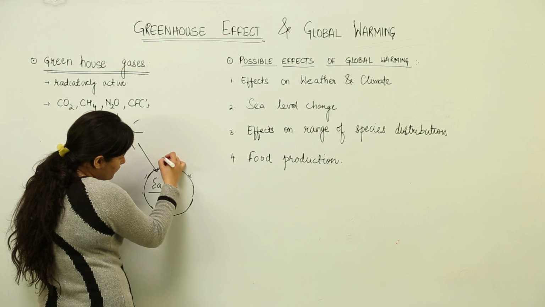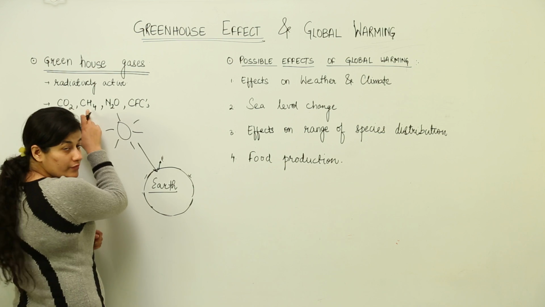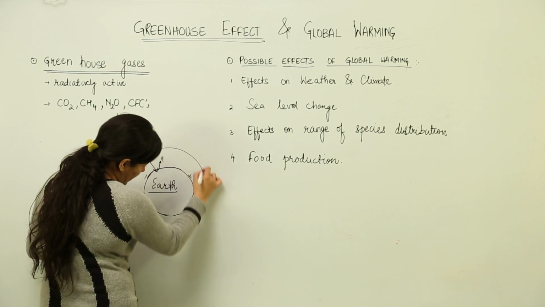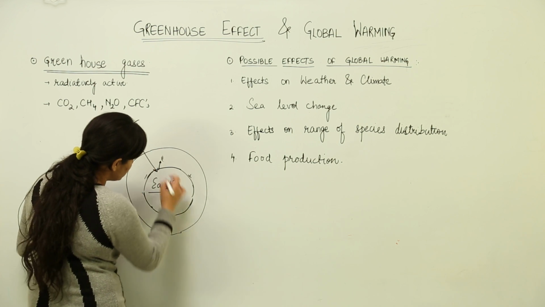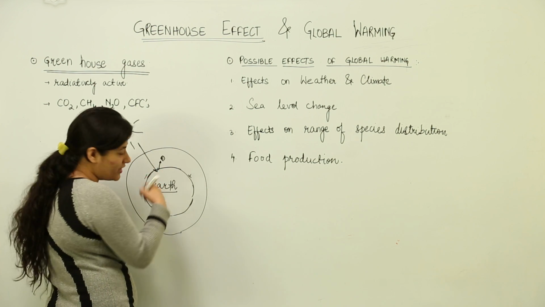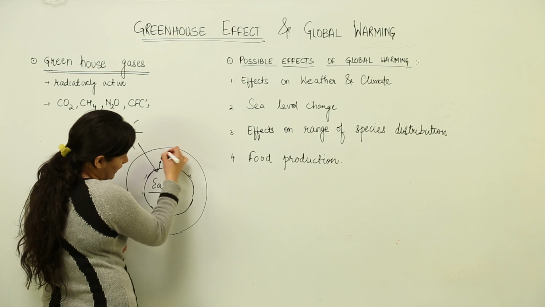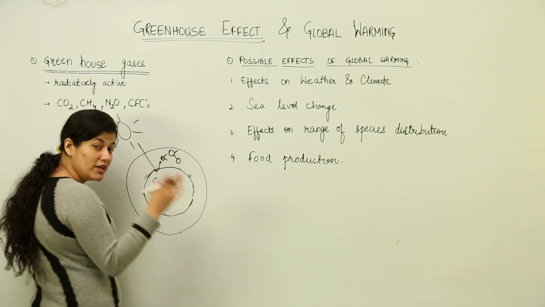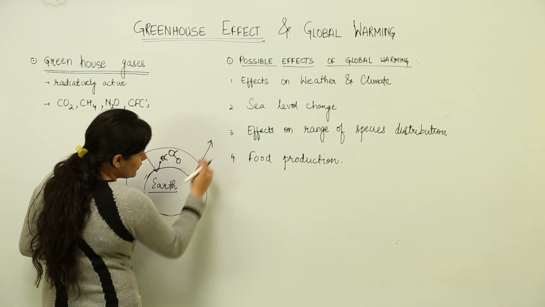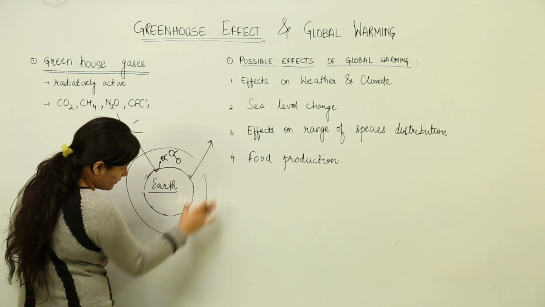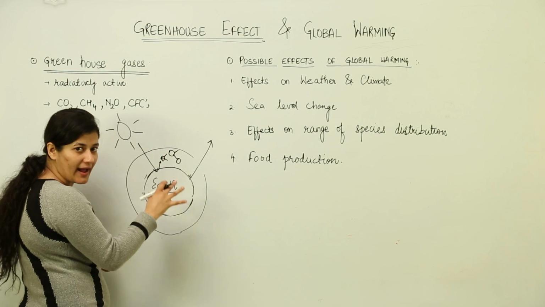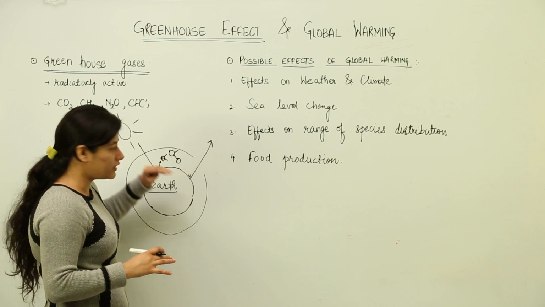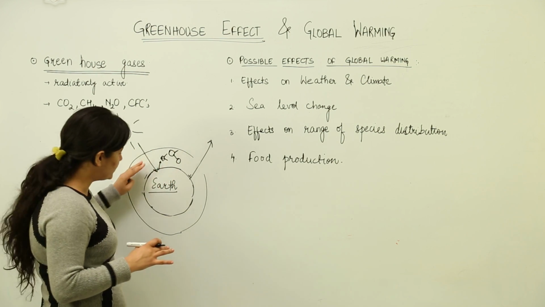It is trapped by few gases like CO2, methane, nitrous oxide and few chlorofluorocarbons which are present in the blanket of atmosphere, and what they do is they store that heat for some time, then they dissipate it further, which is taken up by the other molecule which stores it and then dissipates it further, which would be taken up by the other molecule. Instead of giving it back directly, because of the presence of this atmospheric blanket, it is being stored and trapped. Now this trapping of heat is responsible for keeping the temperature around the average that we have, 15 degrees Celsius.